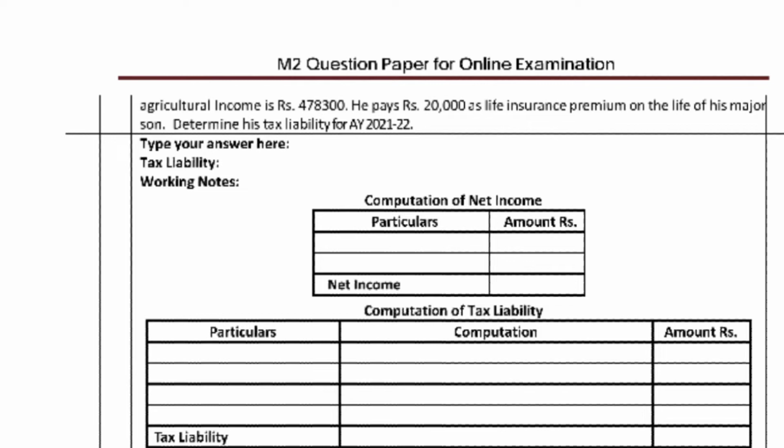First we calculated agriculture income and non-agriculture income tax liability as per the tax rates, and we got it easily.